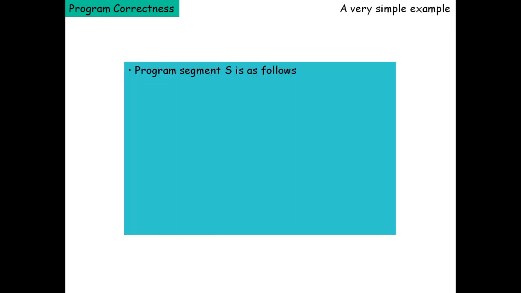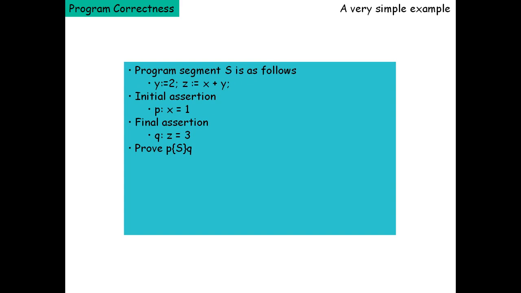Let us consider a simple example. A program segment S is as follows: y is equal to 2 and z is equal to x plus y. Next, the initial assertion is that initially x is equal to 1. So when x is equal to 1, and y was already assigned 2, obviously z is equal to 3. The final assertion, that is Q, is z is equal to 3. So in order to check whether the program is correct or not, you are supposed to supply both the initial assertion and the final assertion.